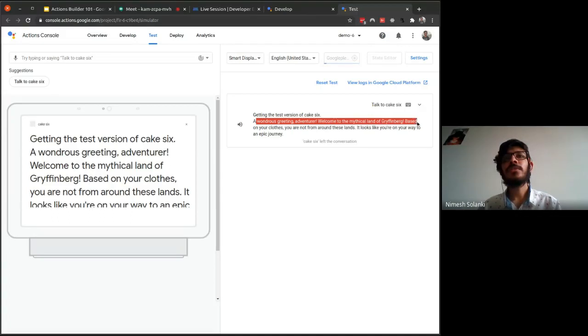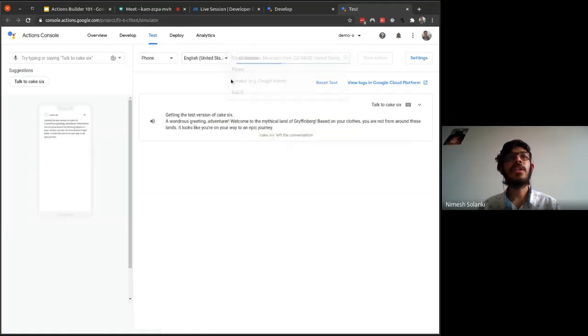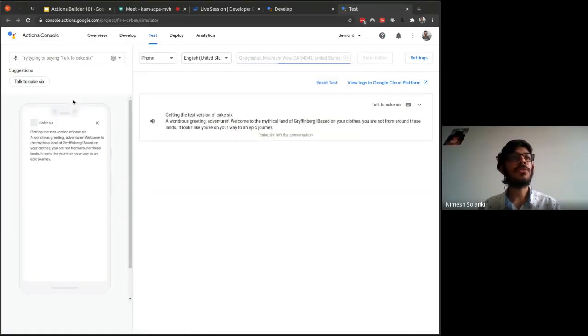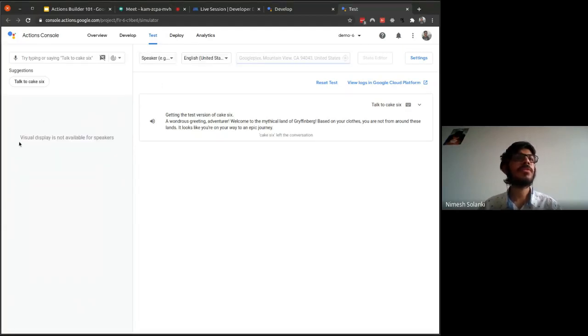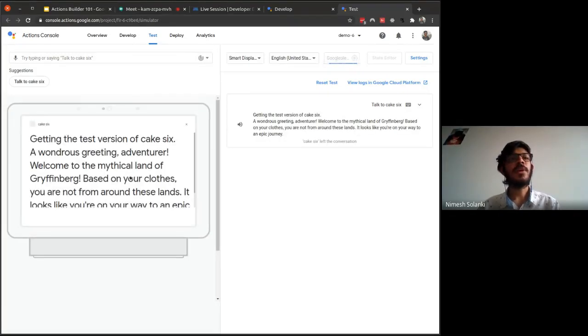So after resetting the test, we get the updated response, the wondrous greeting adventure, welcome. We are just sending a greeting message to the user. You can also see on the left that we have a smart display simulator, where we can see how the response looks on a smart display. You can change it to smartphone, and it will change the view. Speaker doesn't have a display, so there's no visual for it. You can also select KaiOS, but for now we'll start with smart display, so you can see what exactly is happening.